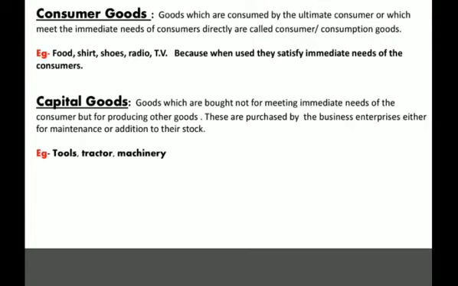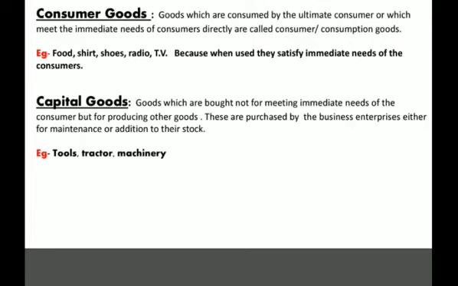If machines are good, then they will be able to produce goods, and to maintain those machines we use tools. So machinery, tools, tractor are the basic examples of capital goods.